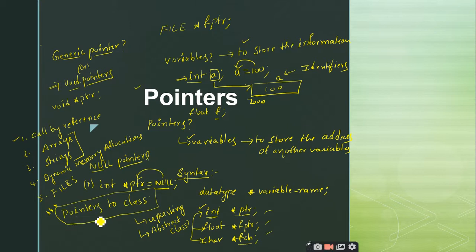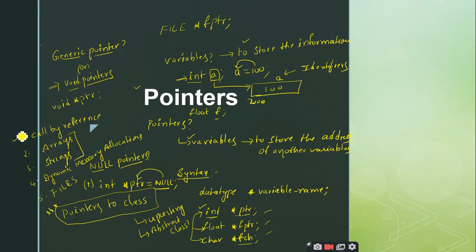So whenever you want to create the pointers to class, it is a mandatory part in the abstract class, right? Why? Because you are unable to create the objects for the abstract classes. So how can I make use of these abstract classes? Means yes, you can make use of these abstract classes by creating the pointers to these abstract classes. Here is another application of these pointers to class.